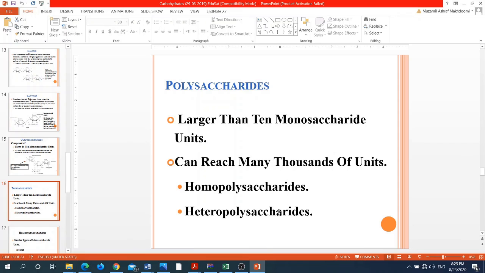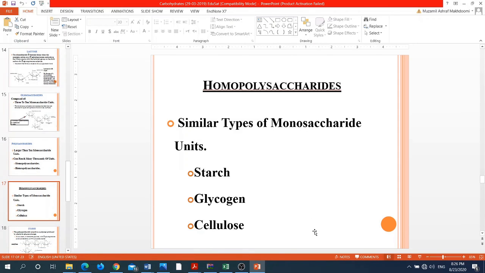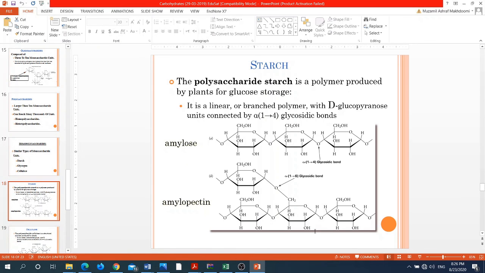Then we have the fourth and the last class of the carbohydrates. Those are polysaccharides. Polysaccharides are those carbohydrates in which there may be more than 10 monosaccharide units joined together, and the number of monosaccharides may go even up to thousands. These polysaccharides are further classified as homopolysaccharides and heteropolysaccharides. The homopolysaccharides are those polysaccharides in which the same type of monosaccharide is joined together. Examples include starch, glycogen, and cellulose.